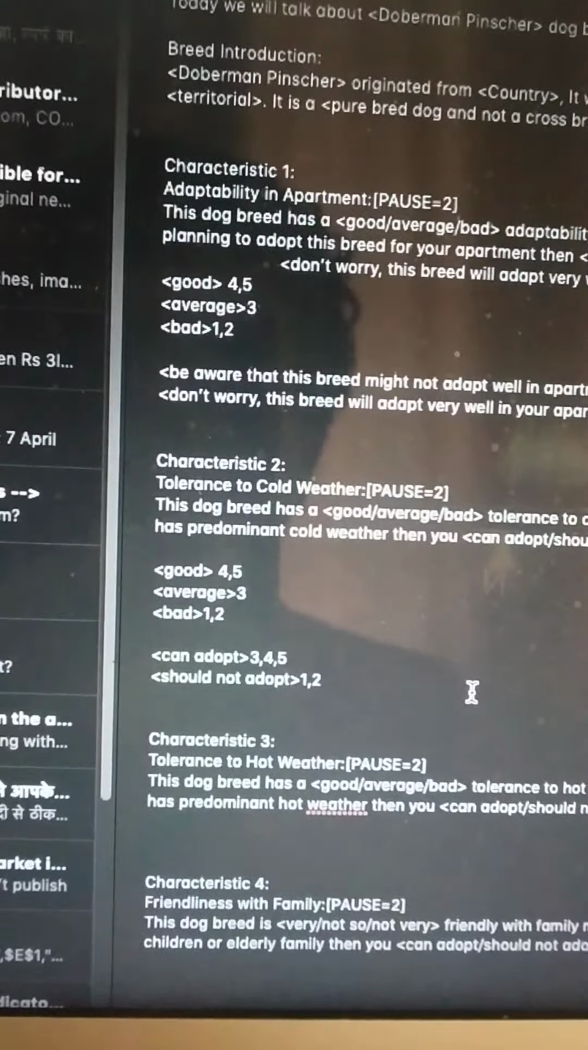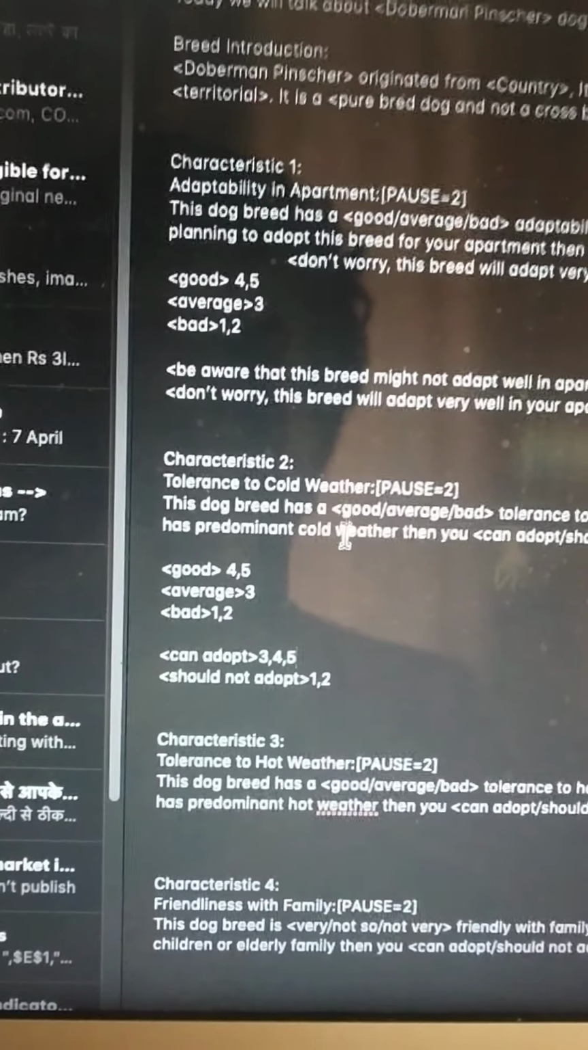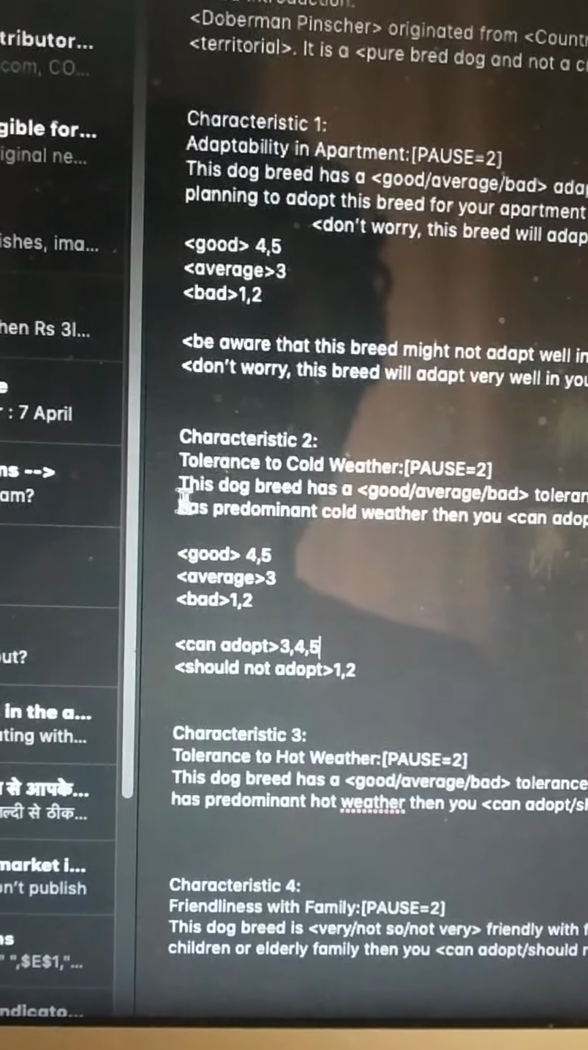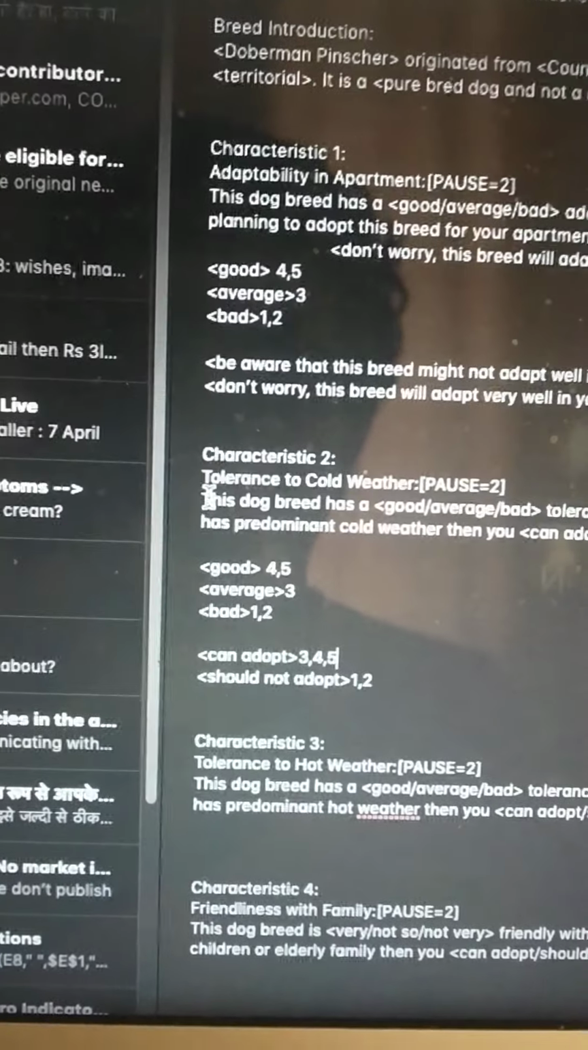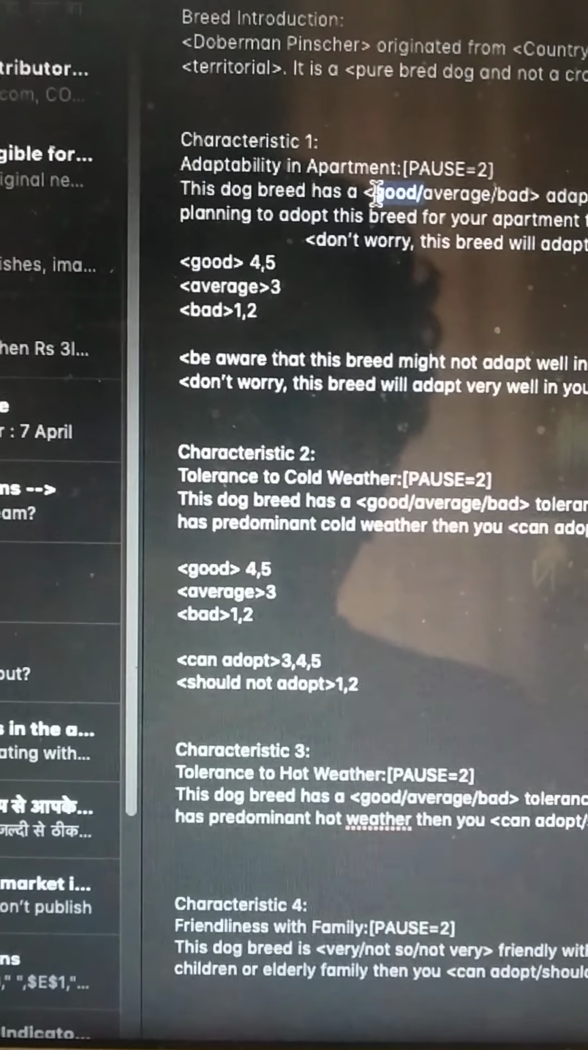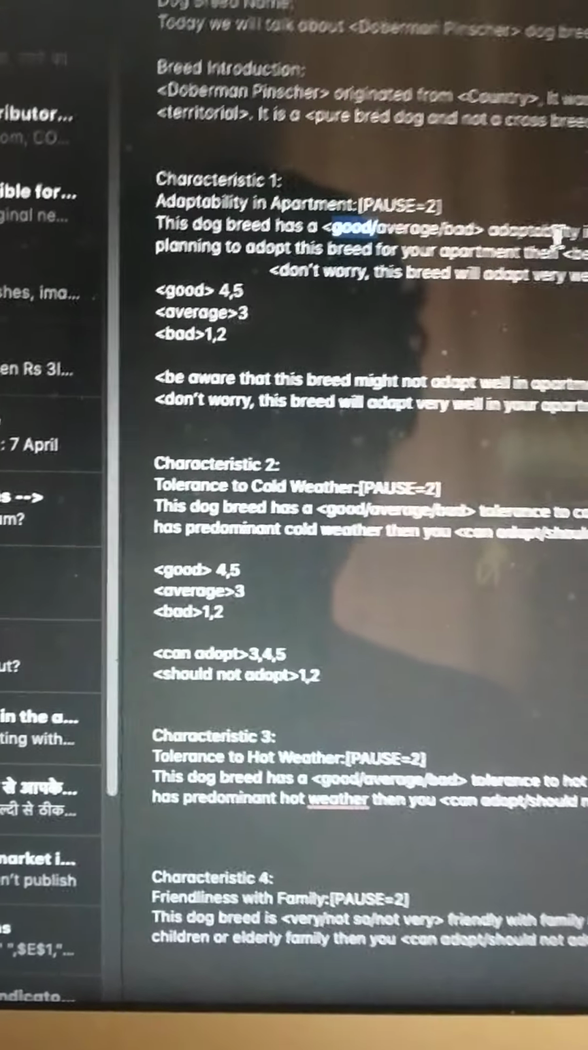How do you rate the, so you know the characteristics, right? Adaptability in apartment, tolerance of cold, tolerance of hot weather. There are different characteristics for which I have given you different text, right? I'll tell you which elements to pick basis the ratings of the dog.